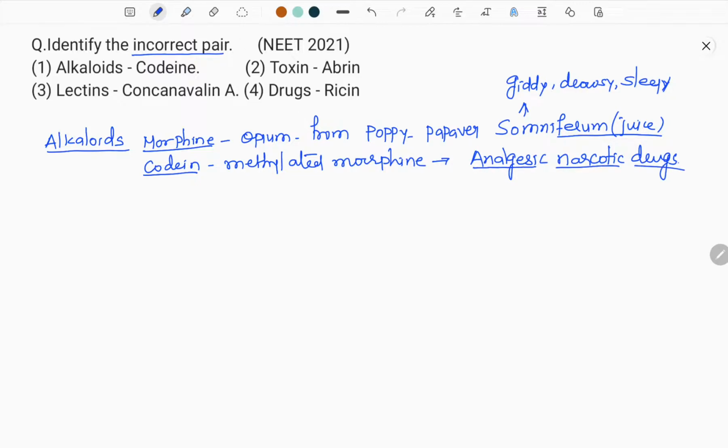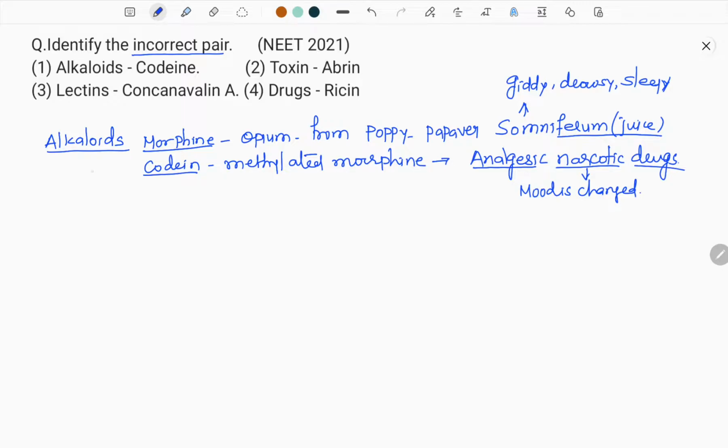Actually, drugs are of two types: narcotic drugs and non-narcotic drugs. Morphine and codeine both are narcotic drugs. The better meaning of narcotic is that they change the behavior of the person, that is, a person's behavior is changed, the mood is changed, after taking this morphine and codeine.